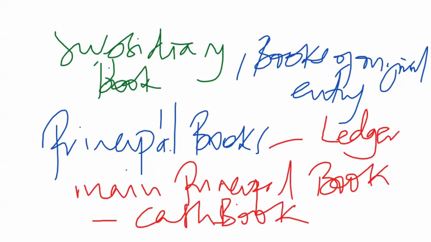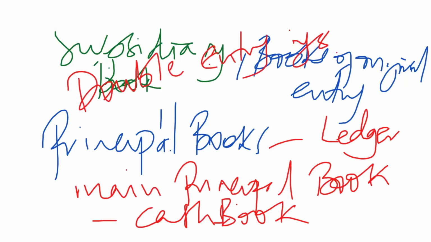The reason why these two books are called the principal books is because they follow the double entry system. That is the golden rule of accounting.